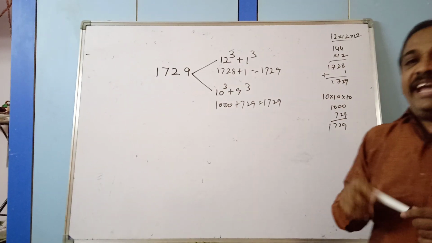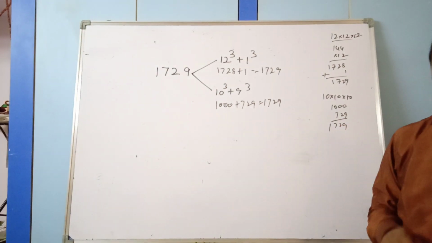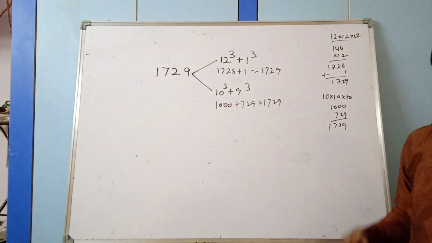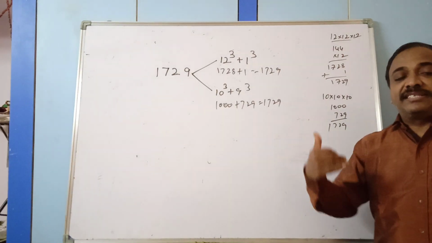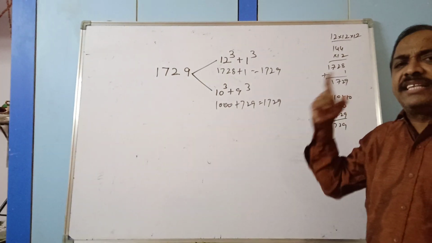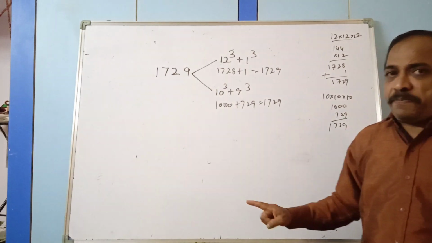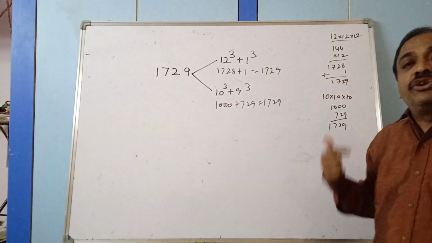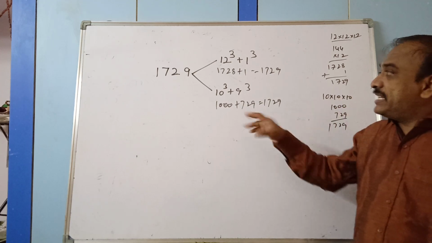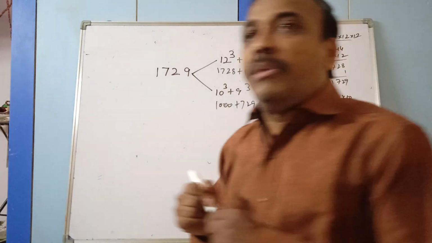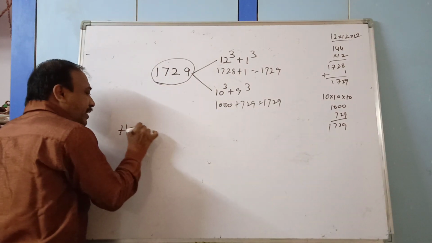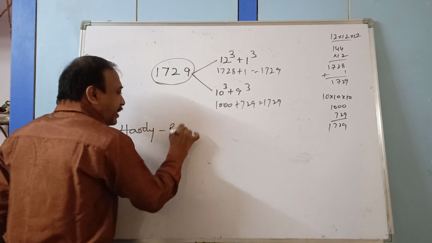From that day onwards, this number is called the Hardy-Ramanujan number. Because the mathematician Srinivasa Ramanujan immediately calculated in his mind that this is the smallest number which could be expressed as the sum of the cubes of two numbers in two different ways. That's why this number is called the Hardy-Ramanujan number.